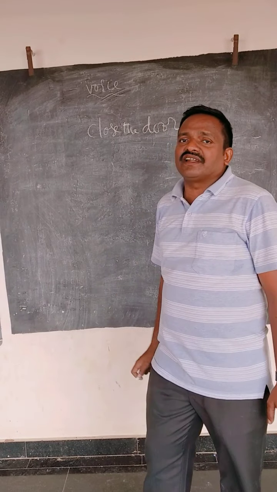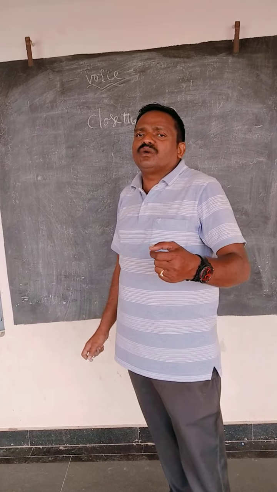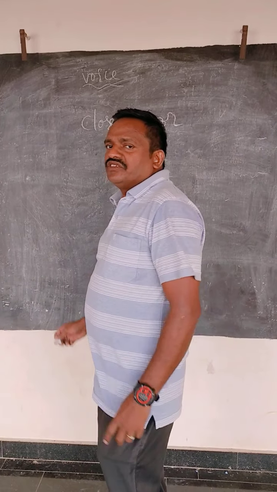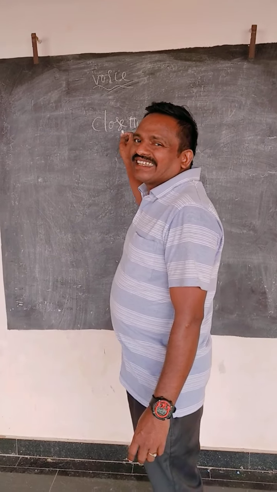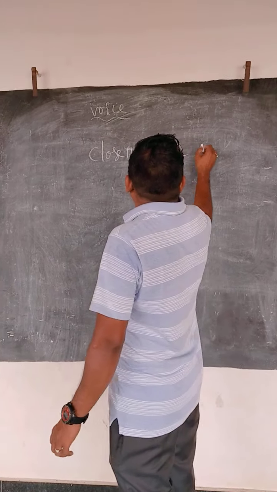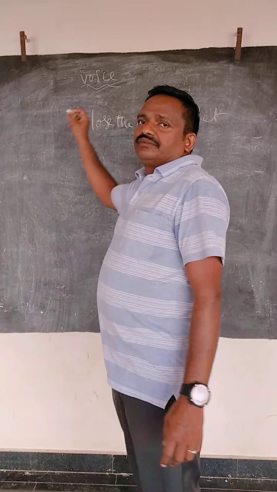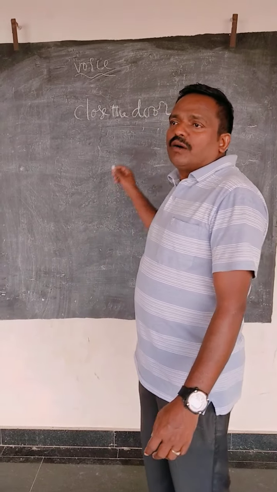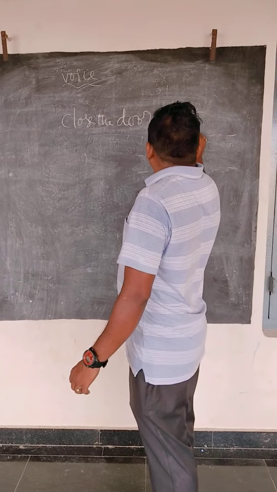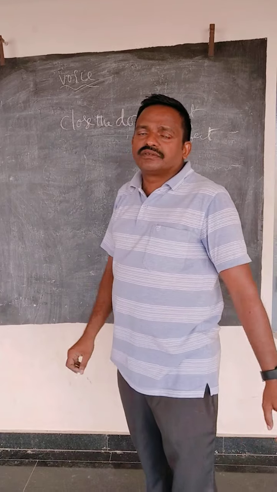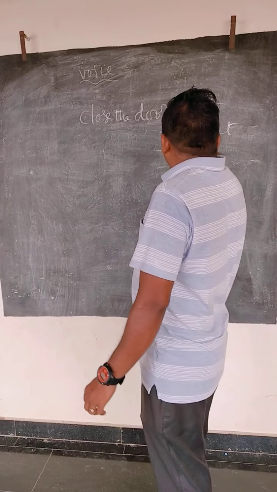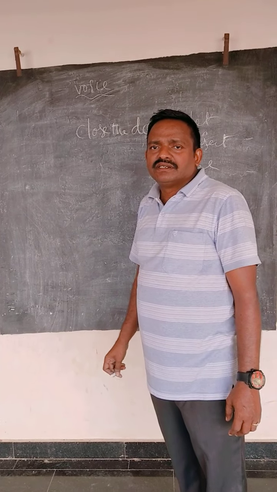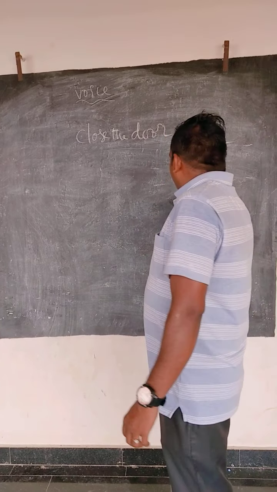So whenever the sentence is imperative, we should follow particular rules for changing to passive voice. The first one: the sentence begins with "let," L-E-T, let. Second is the object. Third is "be," B-E. Fourth is the past participle.